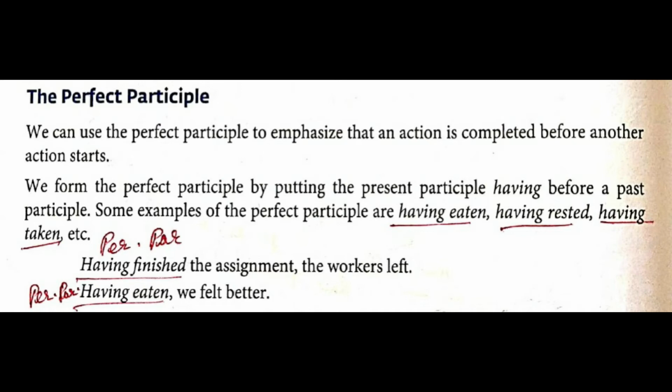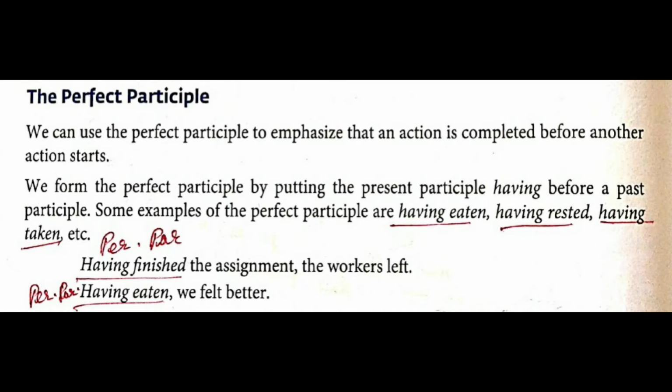We form the perfect participle by putting the present participle having before a past participle. So first present participle will come and then past participle will come.